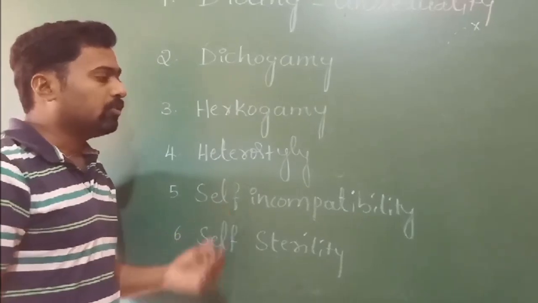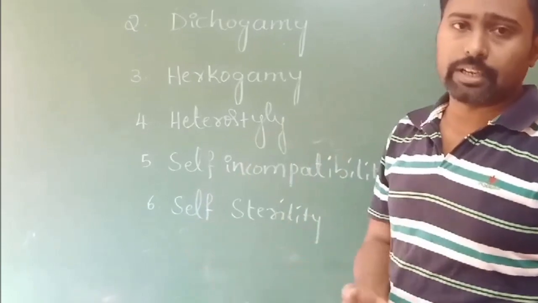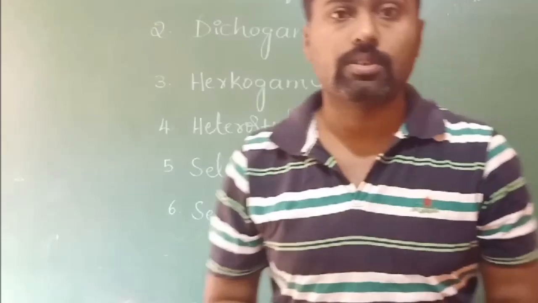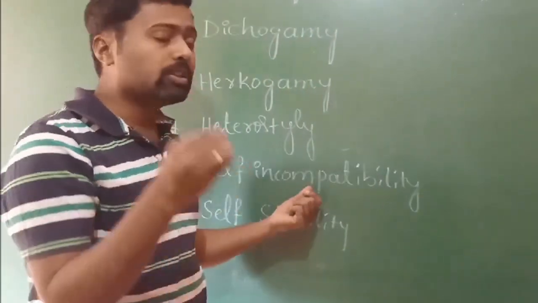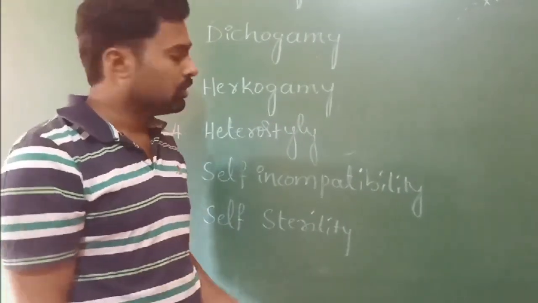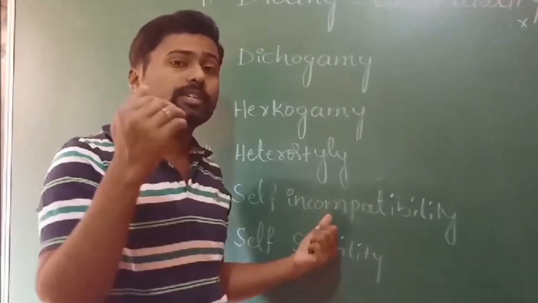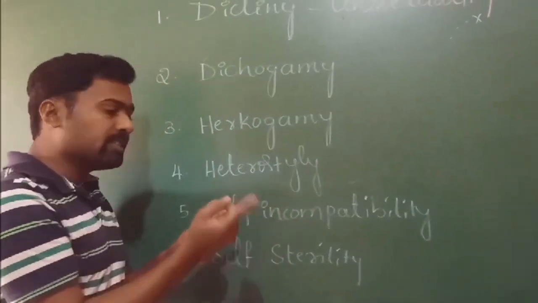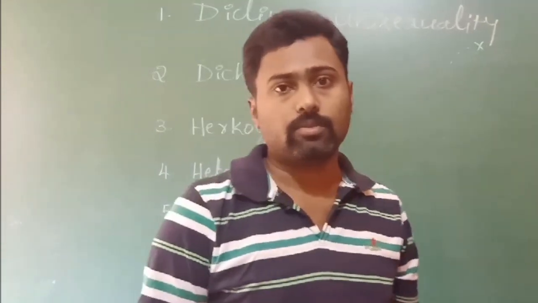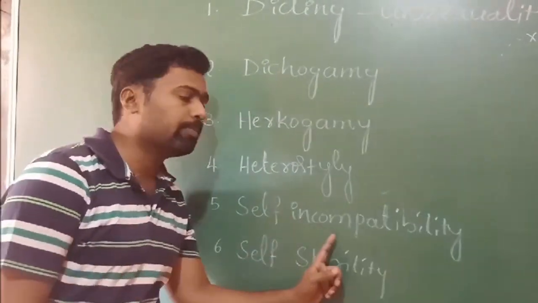If both the androecium and gynoecium develop in the same flower, even if they mature at the same time, it means in bisexual flowers, the plant has adapted a mechanism called self-incompatibility, where though the pollen grains are fertile, they are unable to fertilize the ovules of the same flower, because these pollen grains are incompatible to that same flower. They may be compatible and fertilize another flower, but they cannot fertilize the same flower. That's why it is said to be self-incompatibility.